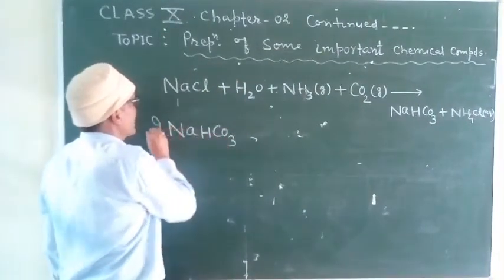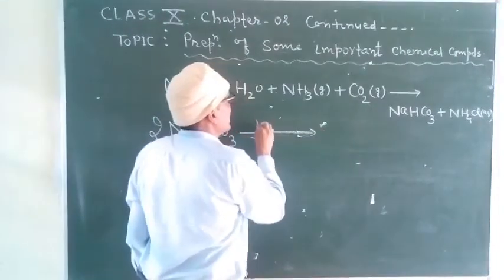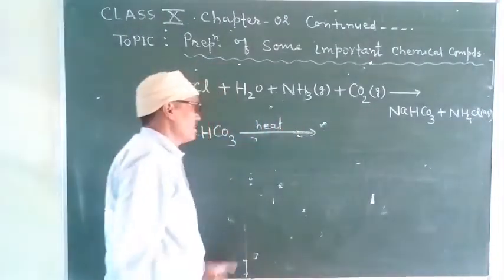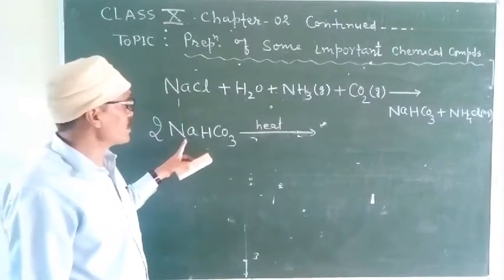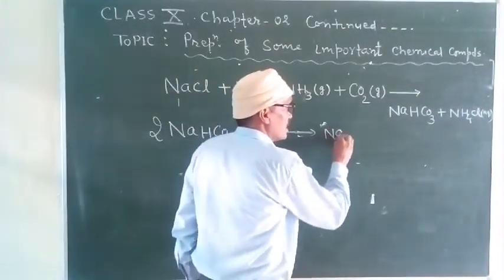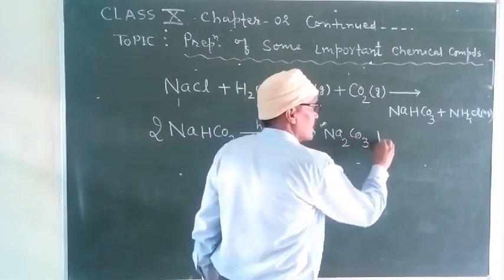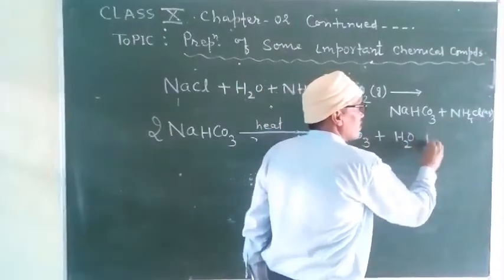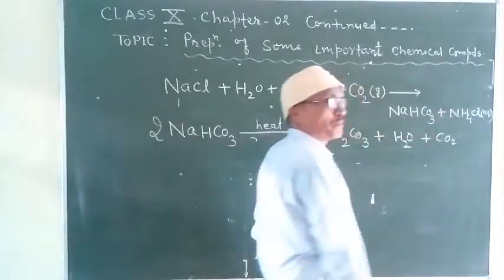When it is strongly heated, this sodium hydrogen carbonate gets decomposed, giving sodium carbonate plus water plus CO2.